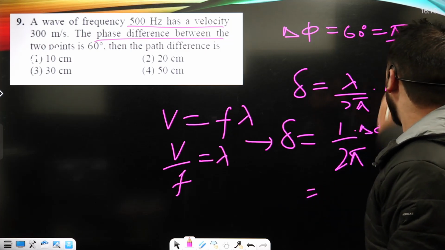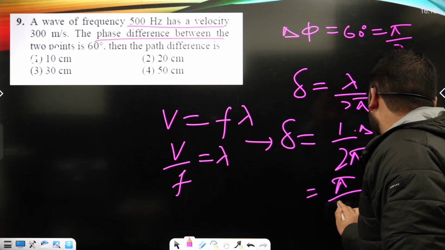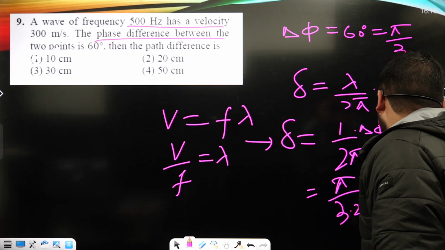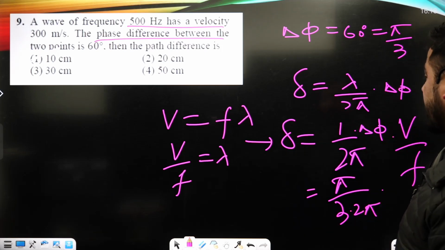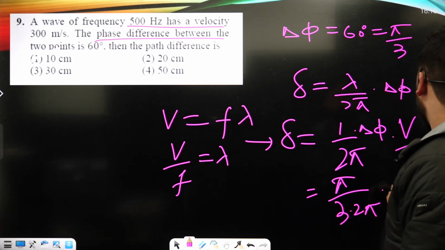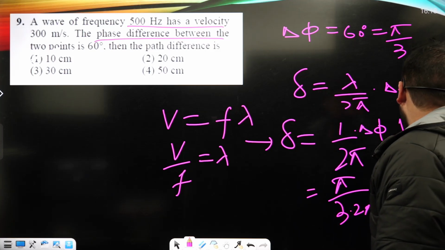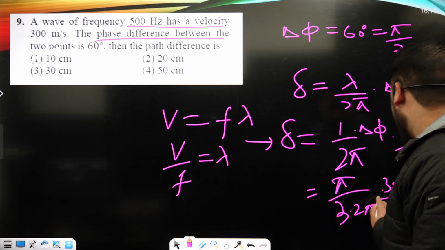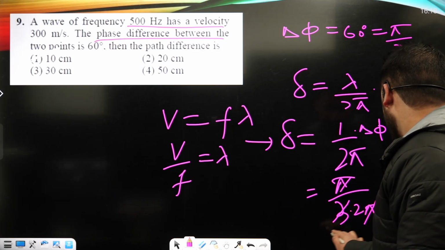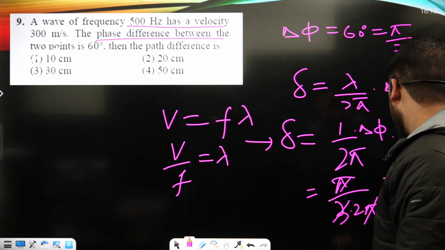Del phi we took here as pi upon 3, and here it is 2 pi. So what will v upon f be? The speed is 300, okay? The frequency is 500 hertz. So pi cancels, and 3 ones are 3.